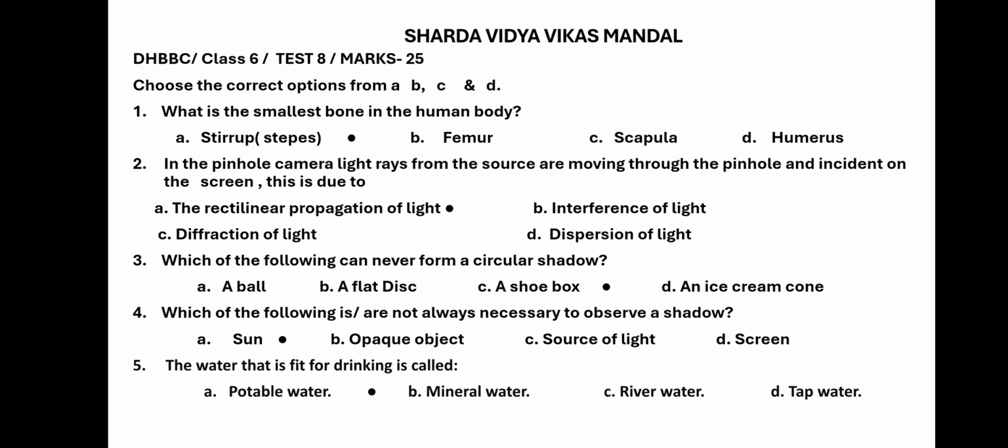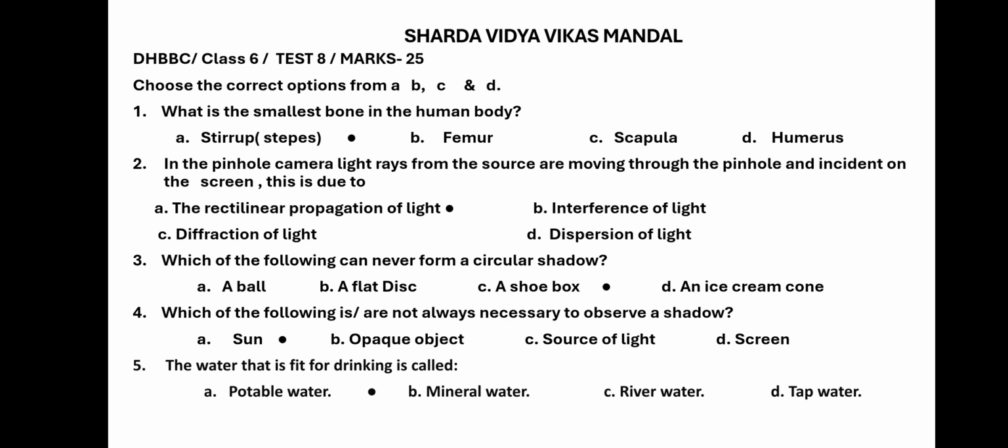An ice cream cone, yes, it has one part circular, so it will form a circular shadow if you hold it in a proper manner. So third question, C option is correct. I have already put the dot there, so you can understand which is the correct option.